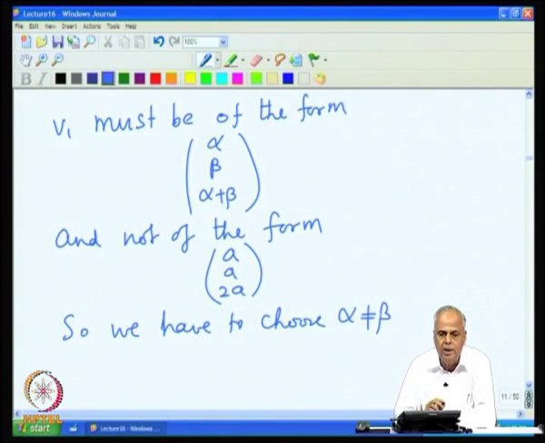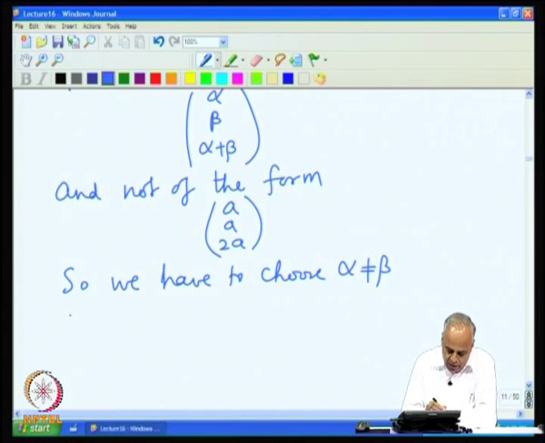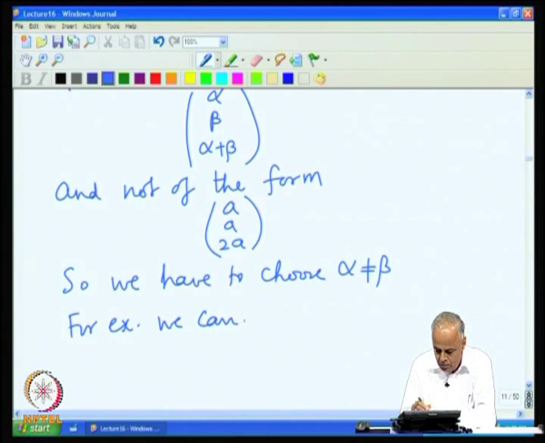We can choose any alpha and beta, as long as they are different, and we will get a vector outside LS. For example, we can choose alpha equal to 1, beta equal to 2, and get V1 as 1, 2, 3.